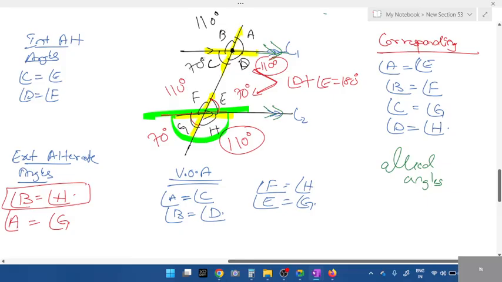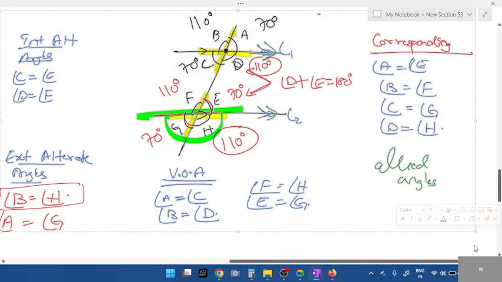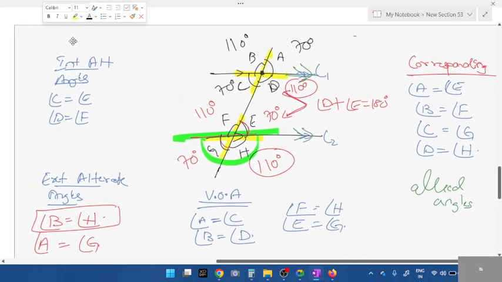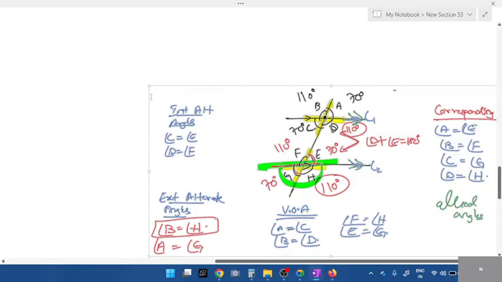Corresponding angles. If angle C is 70, A is also 70. You can find all the angles here if you have understood this. Any doubts? Dia, Delisha, did you understand? Anya? Okay. Just a minute.